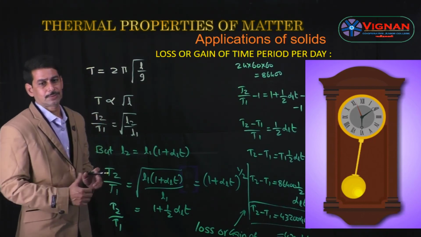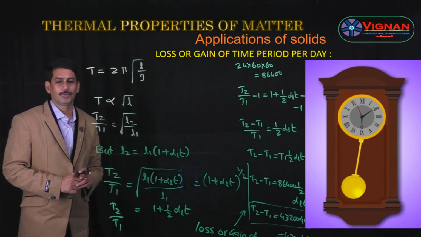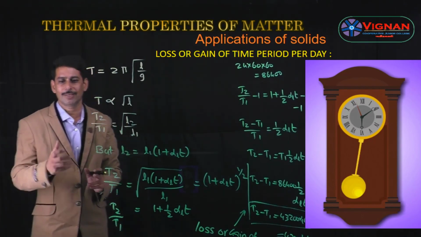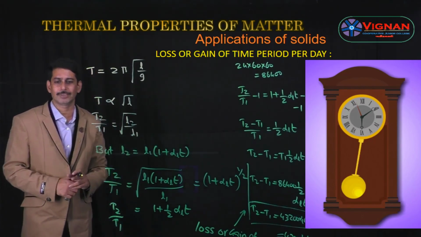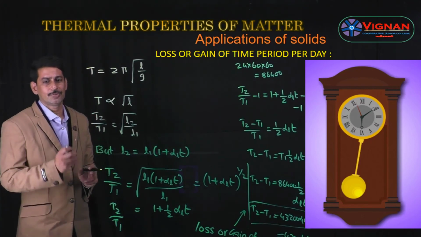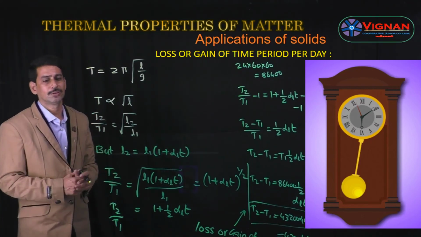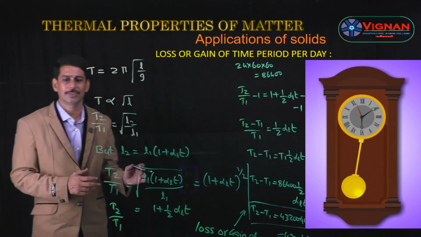So like that, the pendulum clocks go slow in summer and fast in winter. To avoid this, the pendulum clocks are made up of invar. Whenever we use invar, there is no expansion and contraction, because it shows correct time in all seasons at all temperatures.